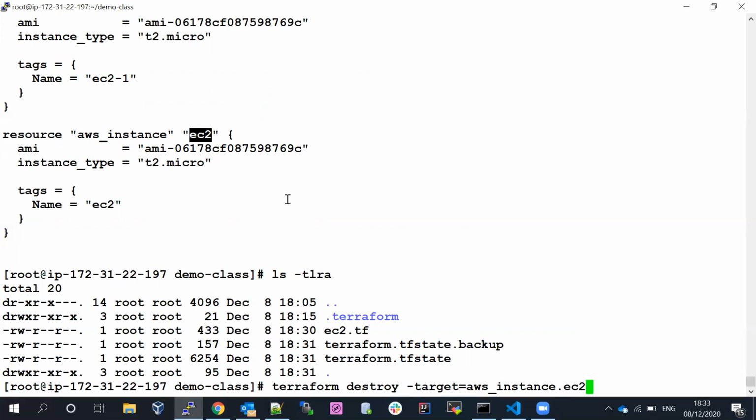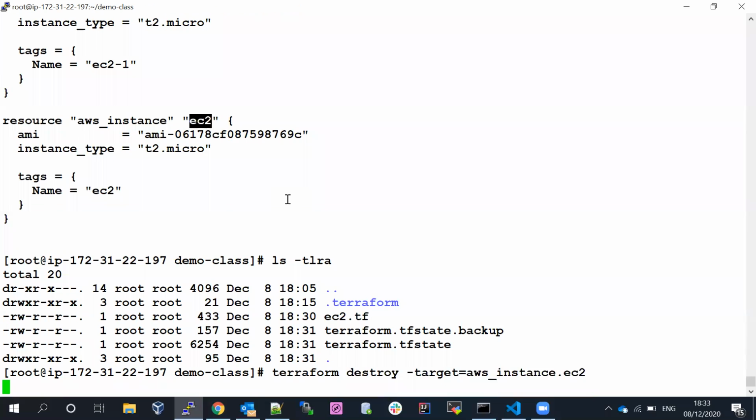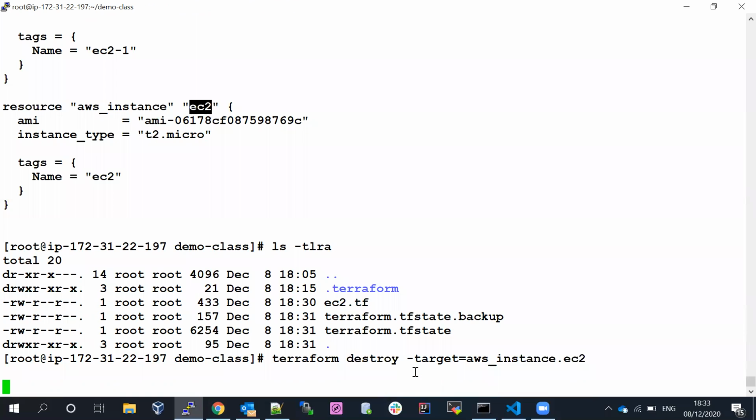So we have to target the particular resource. Otherwise, if we don't specify the target, it's going to take everything available inside the .tf file from local. So the particular resource we are calling, we have to target that one. When you say yes, Terraform destroy is going to call only one resource.